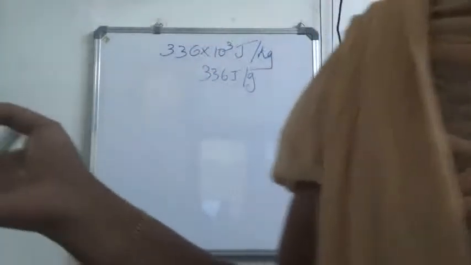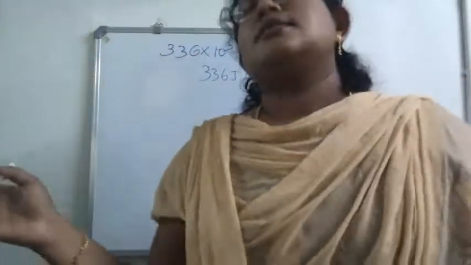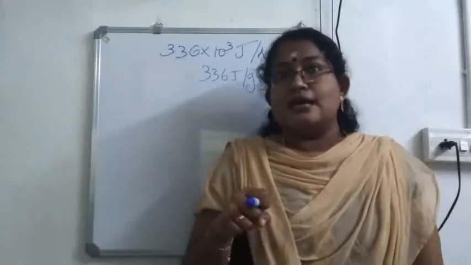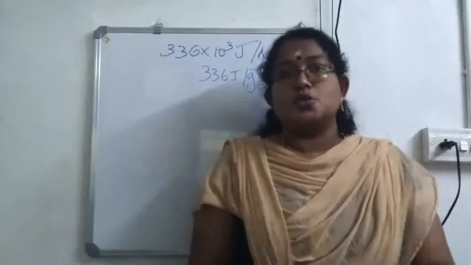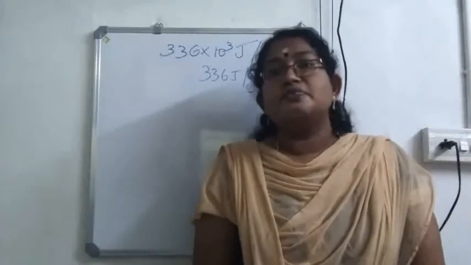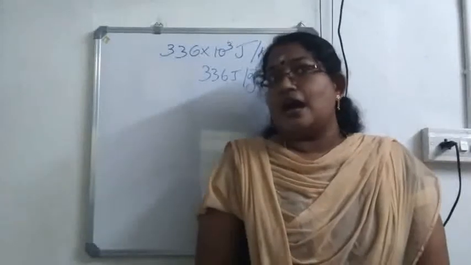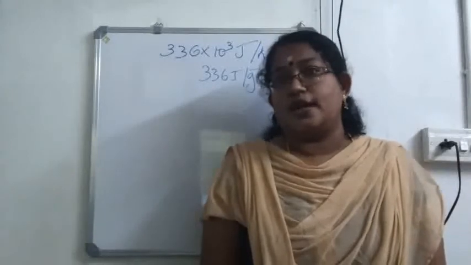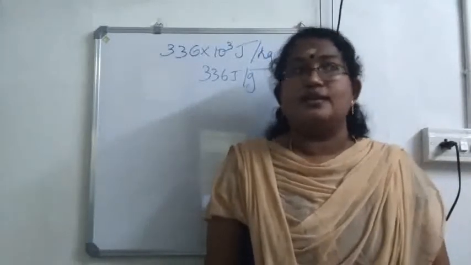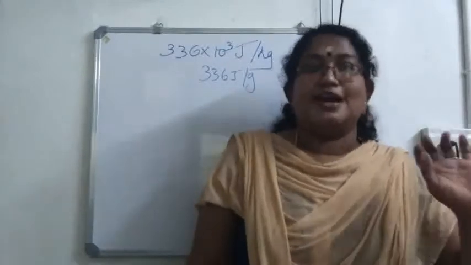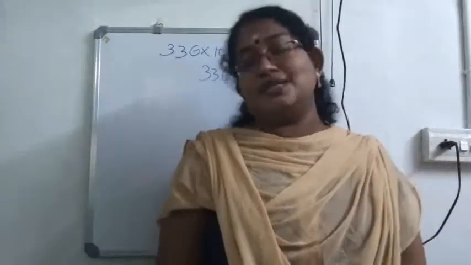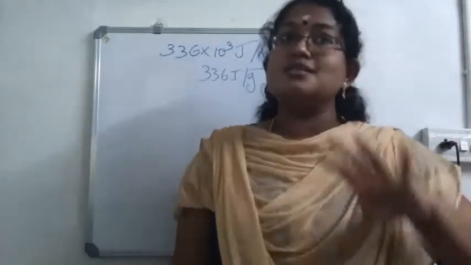Now, the next one is, when ice in a frozen lake starts melting, its surroundings will become cool. So when the ice melts, it produces a cooling effect on the surroundings. Why? In order to melt 1 gram of ice, how much heat energy is required? 336 joules of heat energy is required. And from where is this heat energy obtained? It is taken from the surroundings, isn't it? We are not going to supply heat to it. So the heat energy required for melting is taken from the surroundings. So this causes a cooling effect.